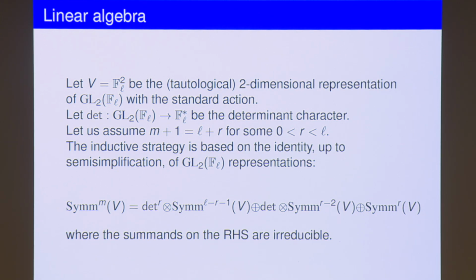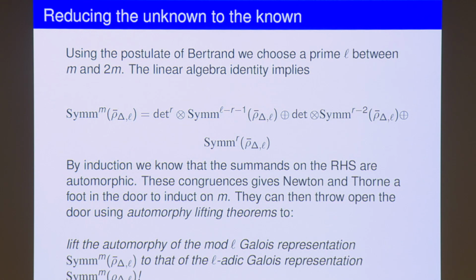When you look at Sym M, there's nothing you can do about it. But when you reduce it mod L, some of this degeneration happens, and you can now try to induct, having proved the M-th power symmetric functoriality for smaller M. Induction, of course, is the strategy of reducing the unknown to the known.